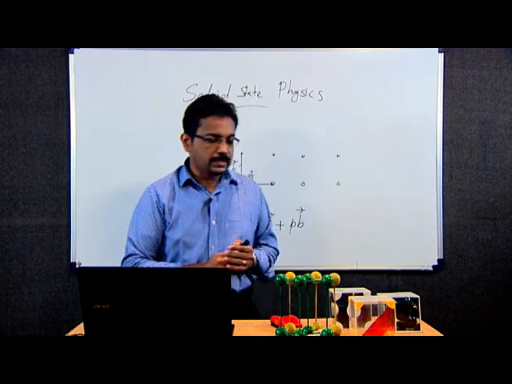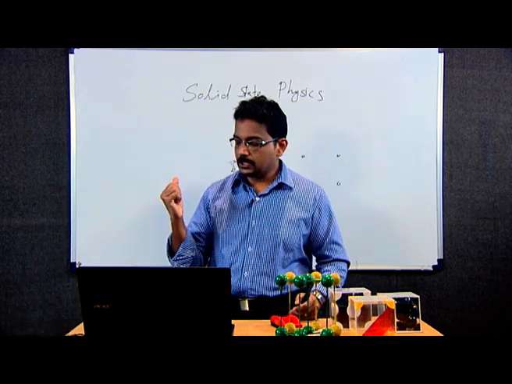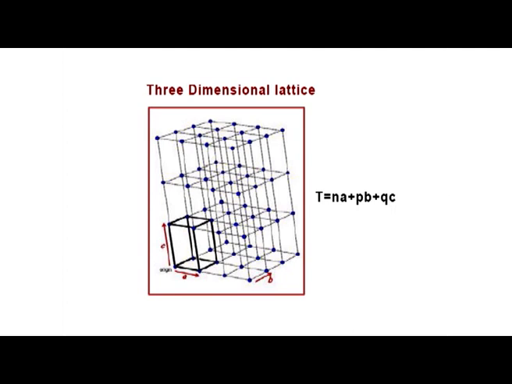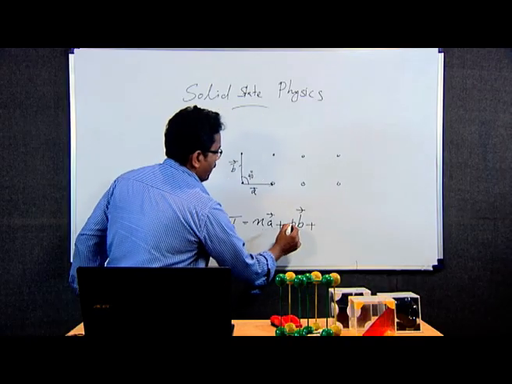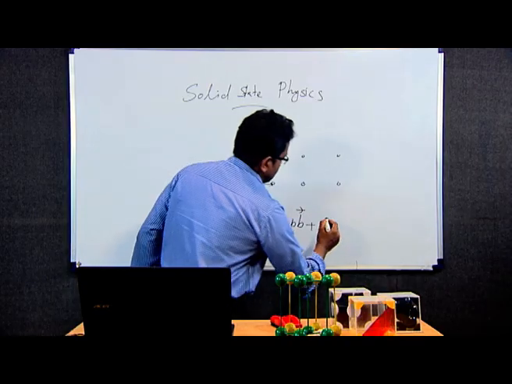What is a 3-dimensional lattice? Similar to the case of A and B, there is another axis also. You can see A along the x axis, B along the y axis, and C along the z axis. Then the translation vector corresponding to a 3-dimensional material is n A plus P B plus Q C.